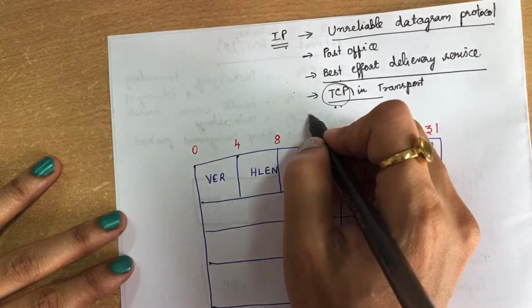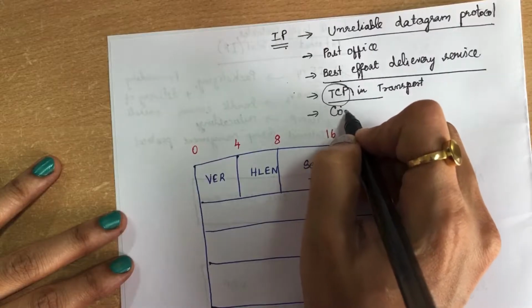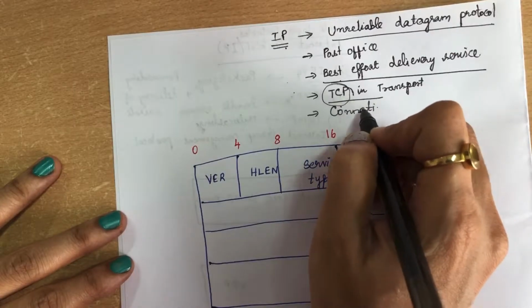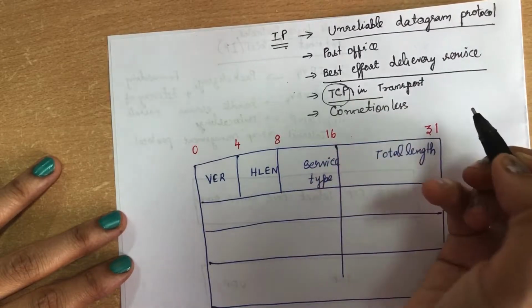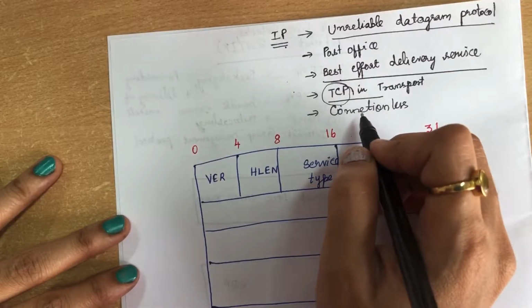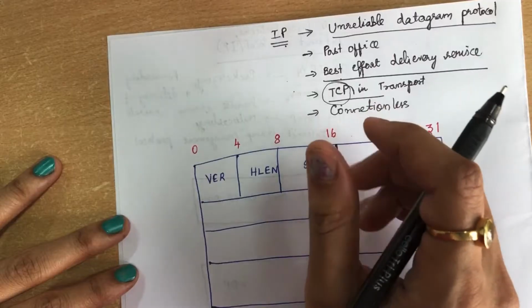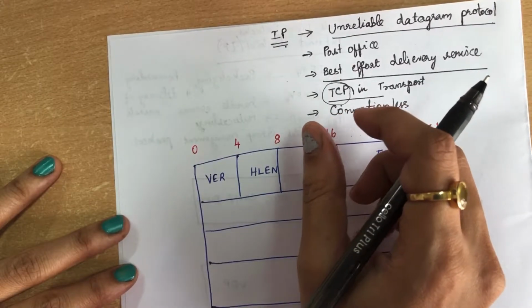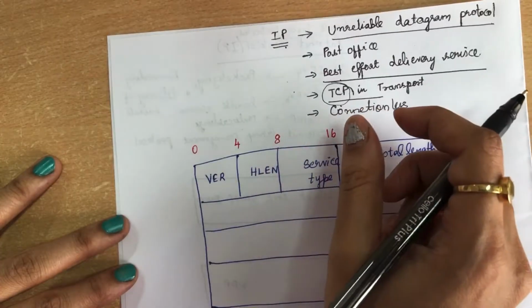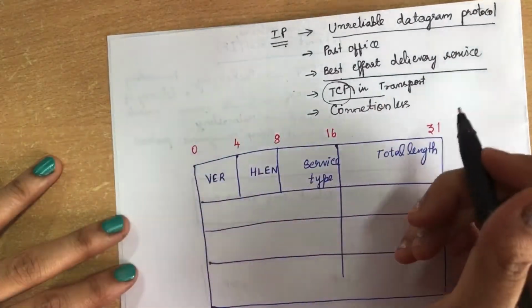We can also say the IP protocol is a connectionless protocol. Here, we do not establish a connection before we send the data, so it is a connectionless service. All the packets, all the datagrams here, are independent. There is no connection between the datagrams.